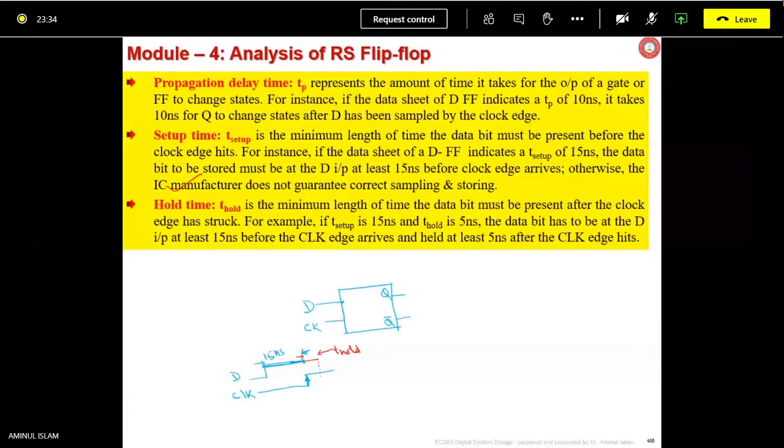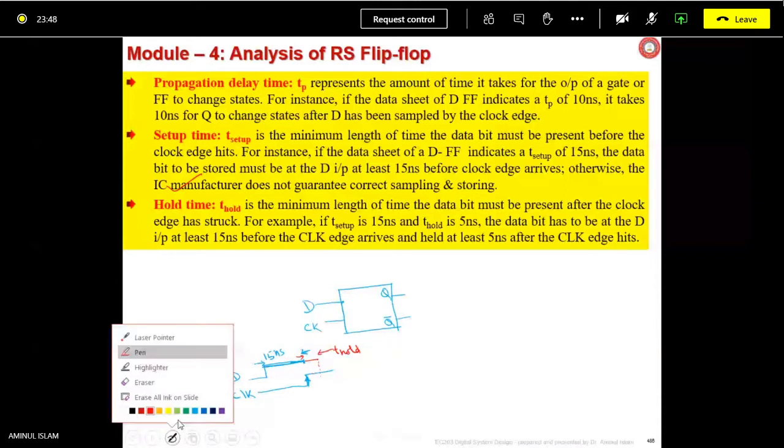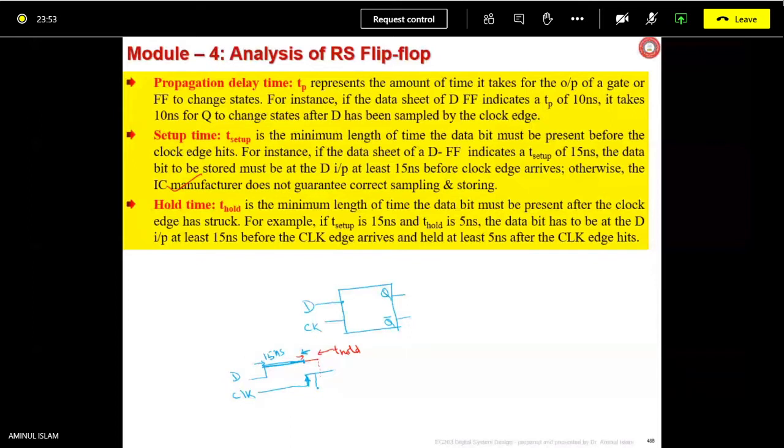Suppose you have purchased a D flip flop chip and you are lowering the clock at this point, before T hold, 5 nanoseconds.